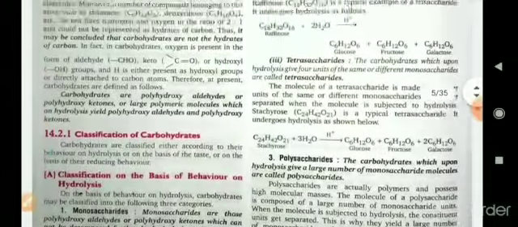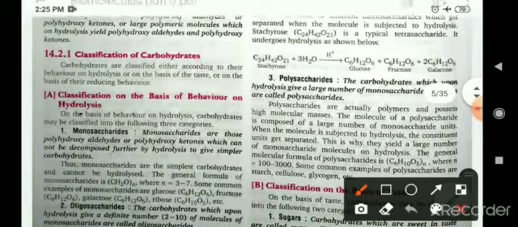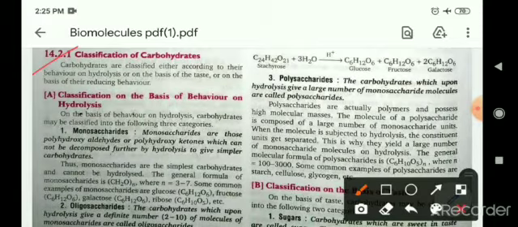Now classification of carbohydrates. Classification on the basis of behavior of hydrolysis. Number 1, monosaccharides. They are those polyhydroxy aldehydes or polyhydroxy ketones which cannot be decomposed further by hydrolysis to give simpler carbohydrates.